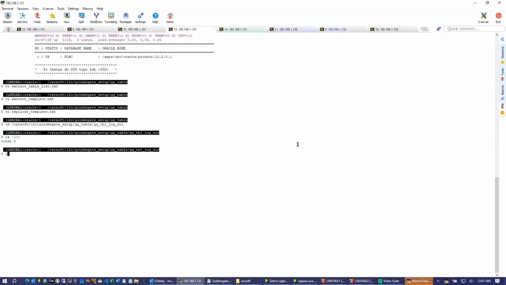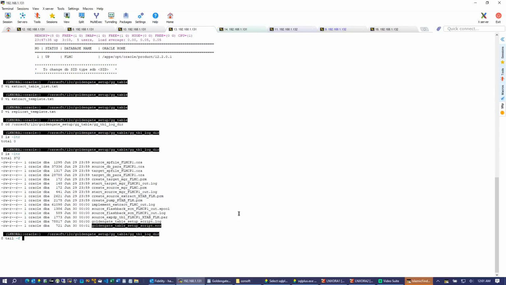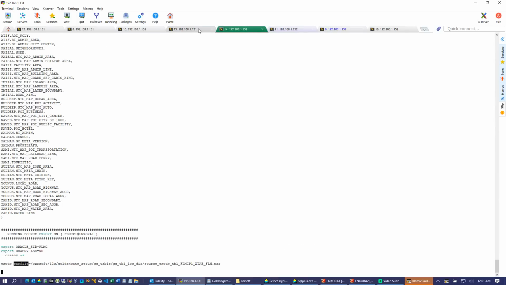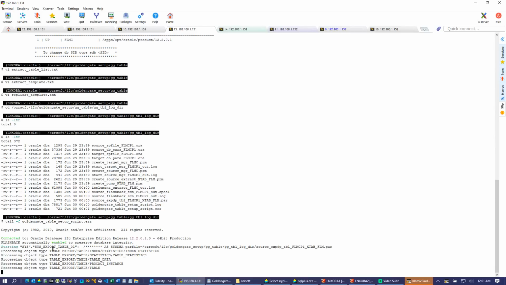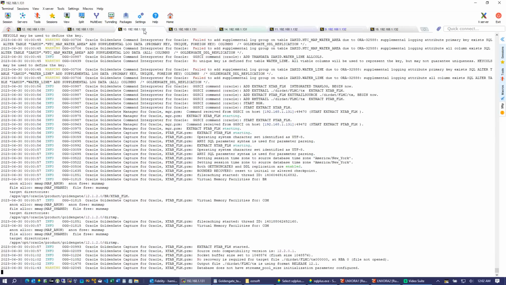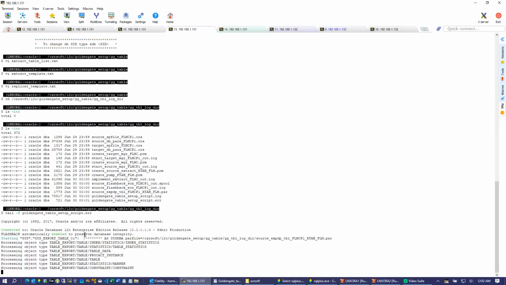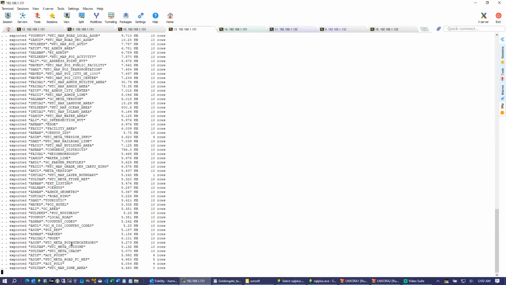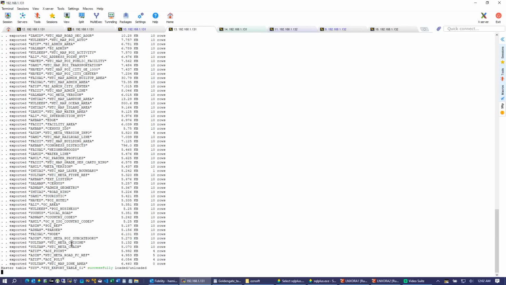Where's the error log? This error log is not actually an error, it's just the log of this export file. Export is running. Export is done.